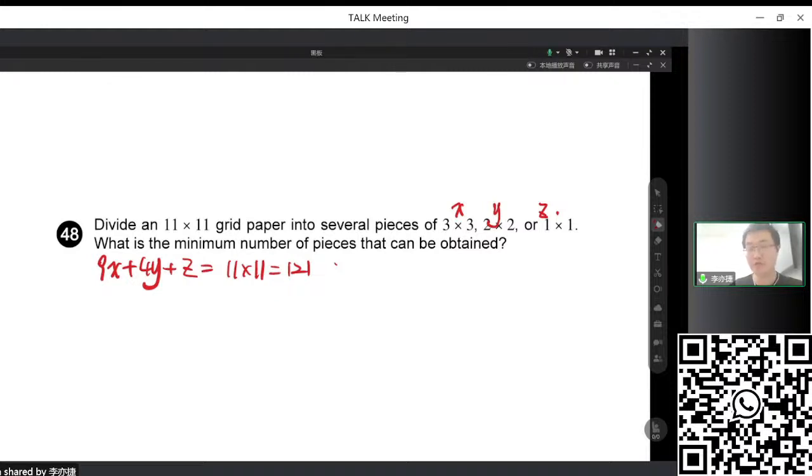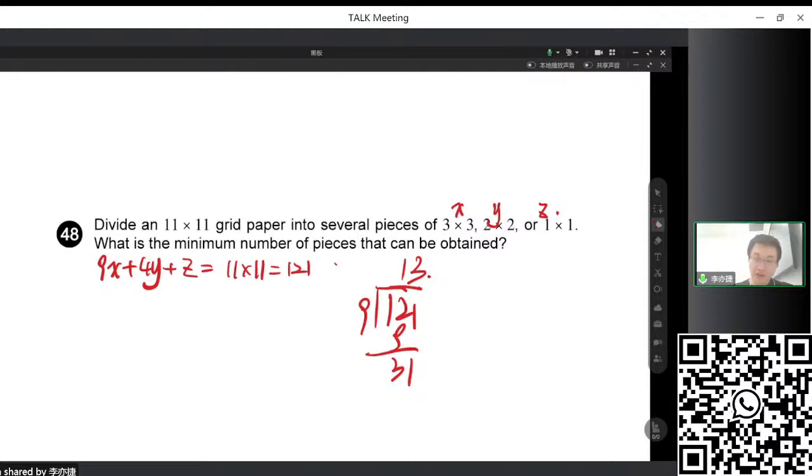But how many 3 times 3s can there be? Can this be 121 divided by 9, which is 13? So can we use 13 of the 3 times 3s?